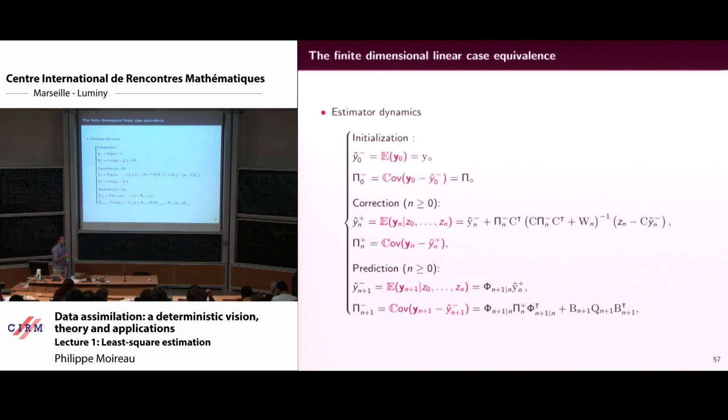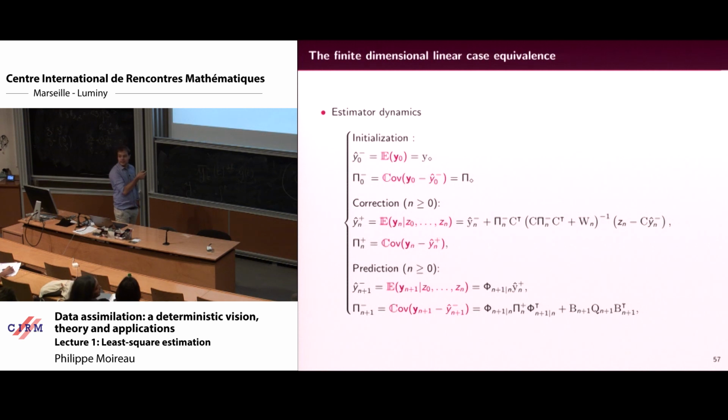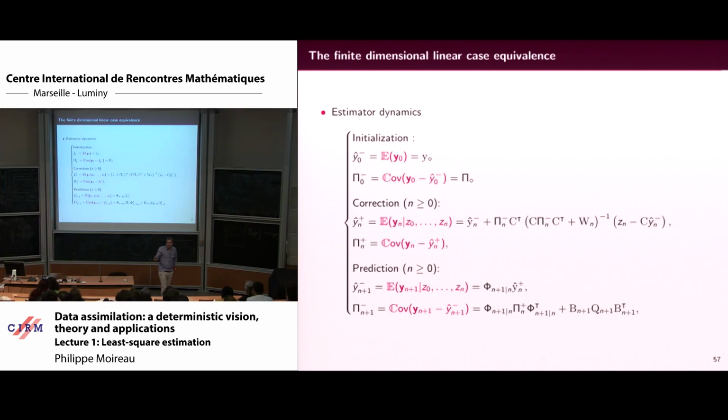Just to show you, if you look at Kalman on Wikipedia, you will find that for the linear case. You will find that the initialization, y0, is exactly the mean value of your initial condition. So the a priori is the mean value of all the initial conditions that you can think of with respect to the knowledge that you have.